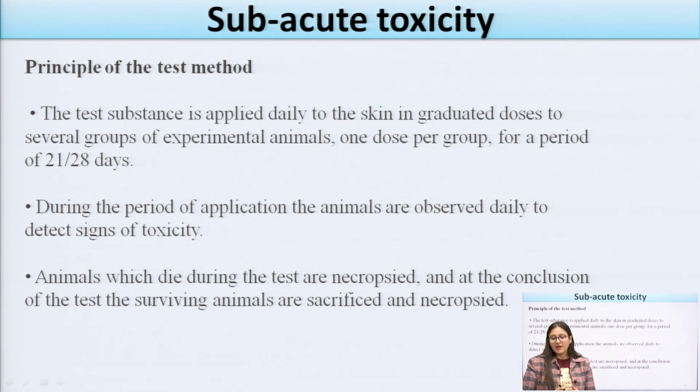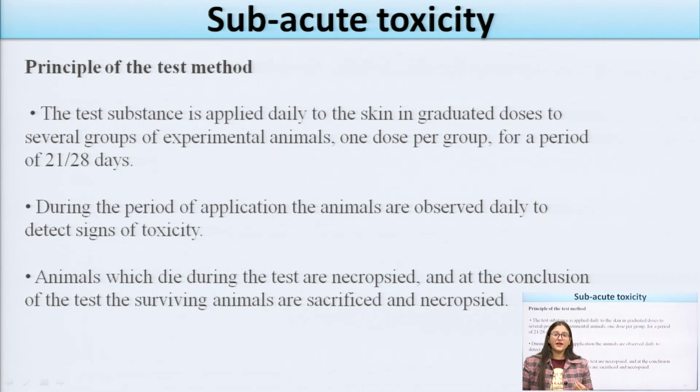of that drug. Now what is the main principle of this test, in which the subacute toxicity studies can be taken into account? The test substances are applied to the skin, because I have told you that this is a continuation of the dermal toxicity studies. So the test substances, or any novel substances which we are taking for the toxicity study of that drug, have to be applied daily to the skin in a graduated dose to several groups of the experimental animals.